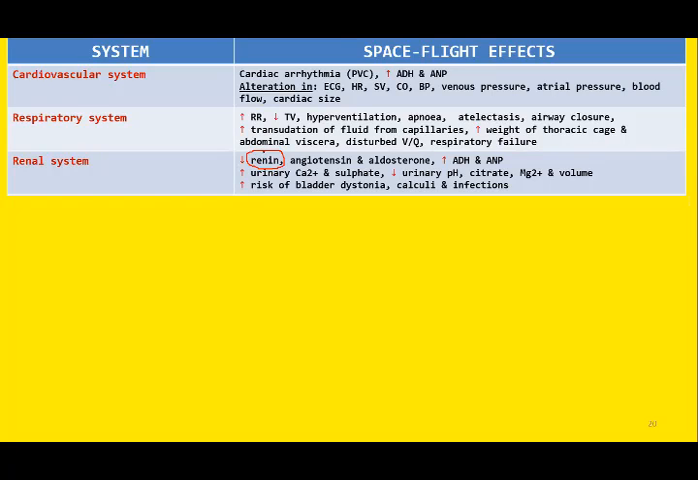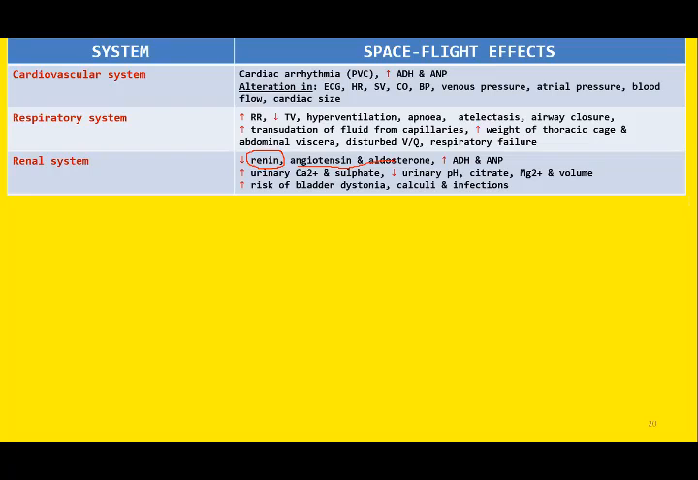You will learn the renal physiology in second year. So renin is released from the kidneys. There is decreased release of renin. This renin decrease will cause decrease in the release of angiotensin and aldosterone. So the whole system is affected.